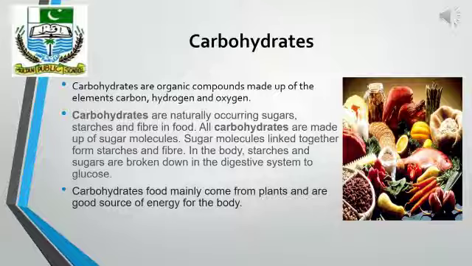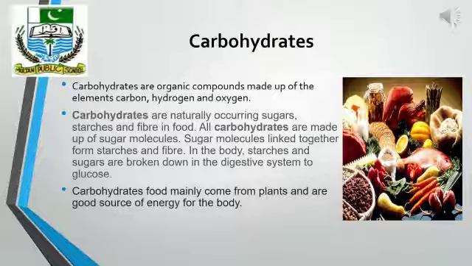Carbohydrates are naturally occurring sugars, starches, and fiber in food. All carbohydrates are made up of simple sugar molecules. These sugar molecules link together and form starches and fiber. And inside the body, in our digestive system, these starches and sugars are again broken down into simpler sugar molecules or glucose, so that the body can easily digest the carbohydrates.